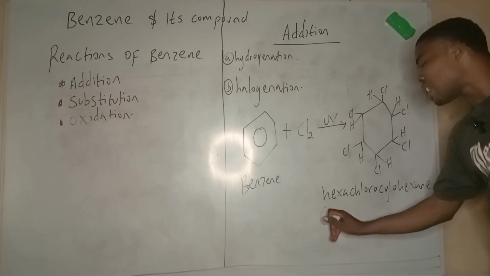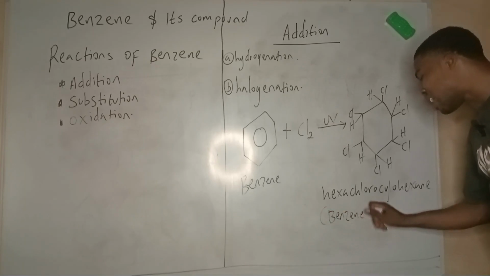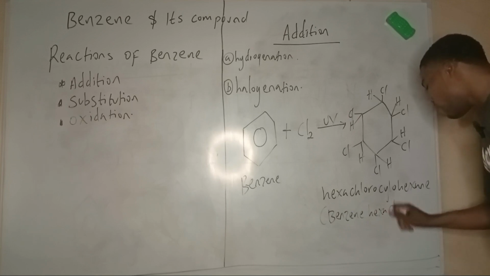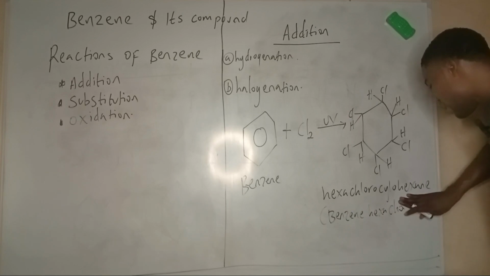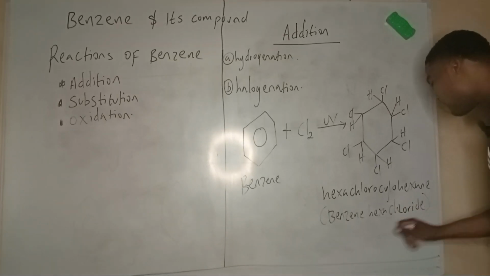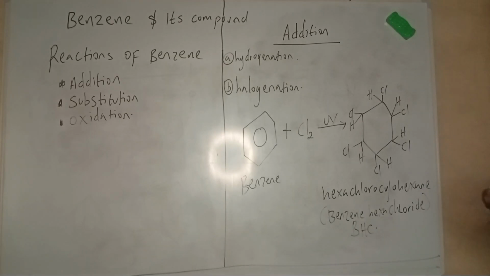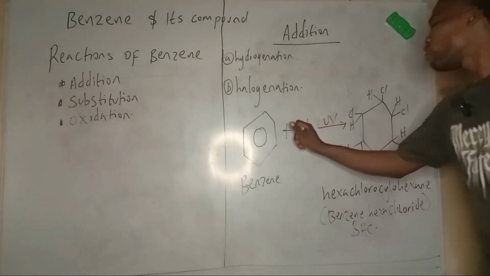Now, this compound is trivially called BHC, which means benzene hexachloride. BHC is a powerful insecticide. It can kill insects, and is used in industries to kill insects. So this is benzene hexachloride, or popularly called 1,2,3,4,5,6-hexachlorocyclohexane. So this is under chlorination of benzene.